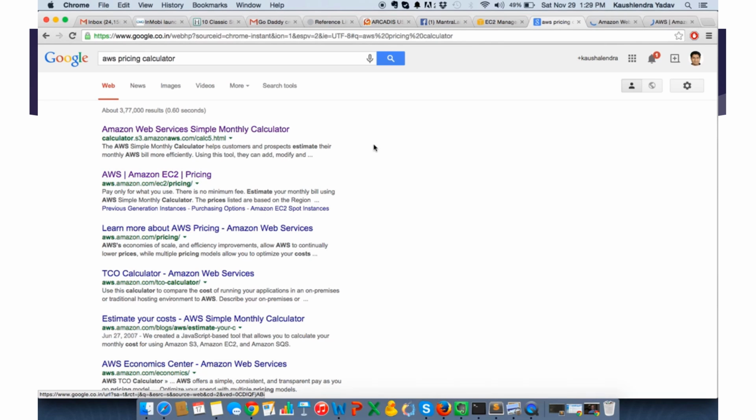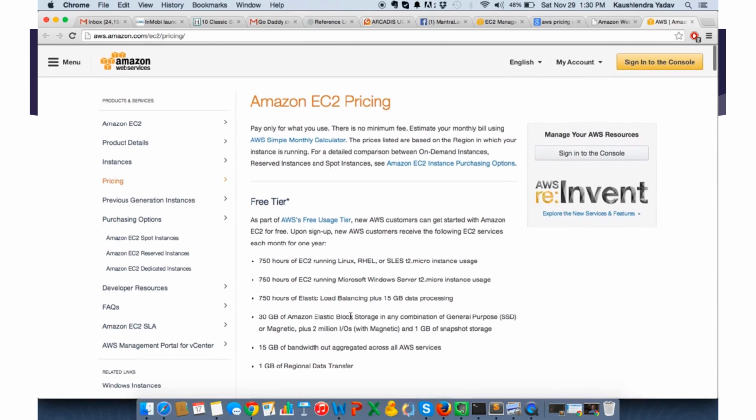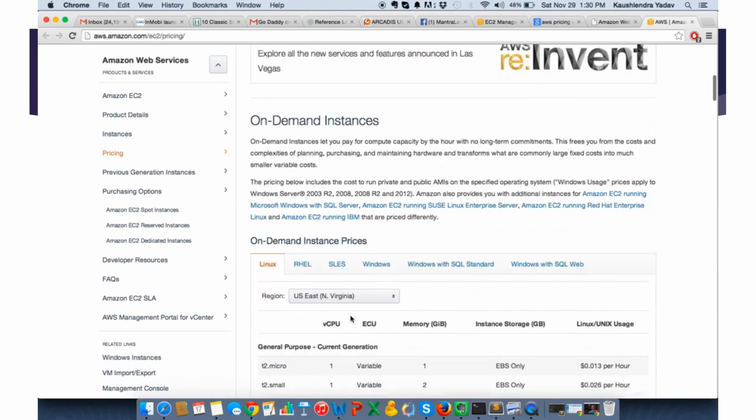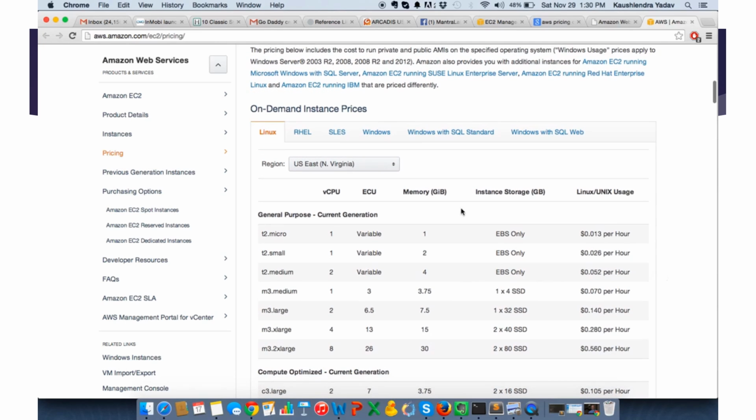What you need is EC2 pricing. On-demand instances, Linux. Yeah, this is what we need, Linux. So T2 micro. So we can probably go for this one. 0.5. T2 medium.